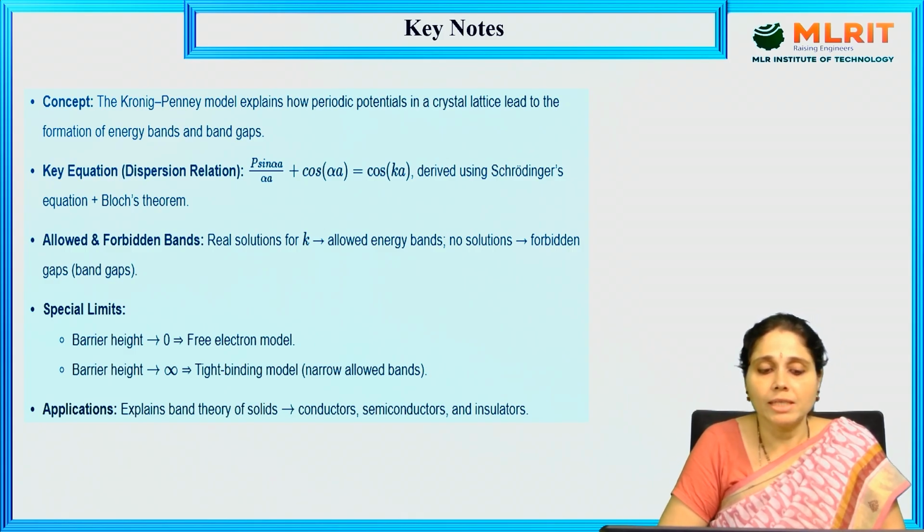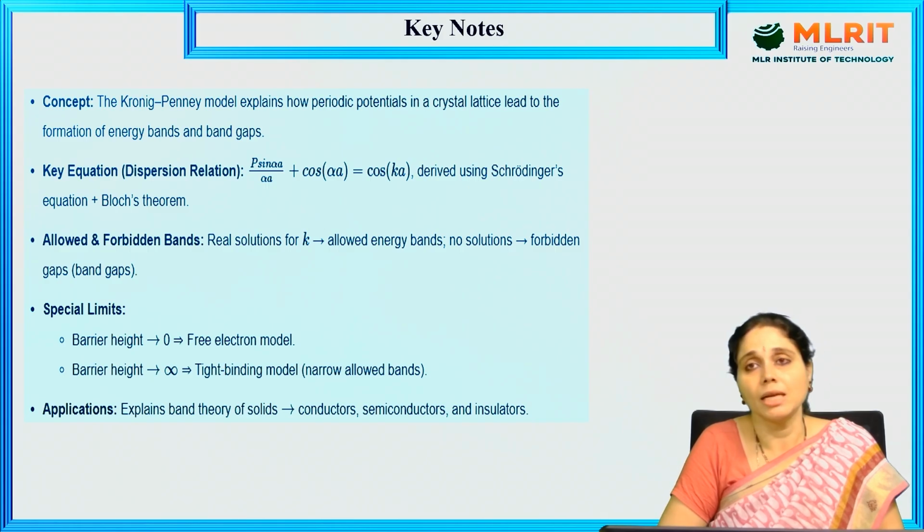The key equation is P sin(αa)/(αa) + cos(αa) = cos(Ka), derived using the Schrodinger equation plus the Bloch theorem. Real solutions of K give allowed energy bands; no solutions give forbidden gaps. Special limits: barrier height 0 gives the free electron model; barrier height infinity gives the tight binding model with narrow allowed bands. Applications: it explains the band theory of solids, conductors, semiconductors and insulators.